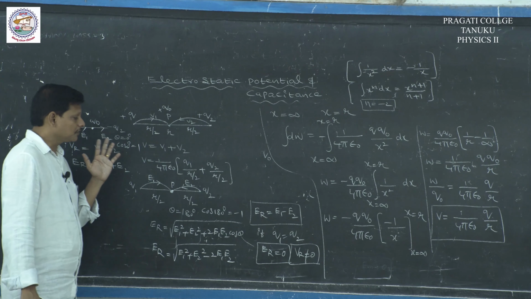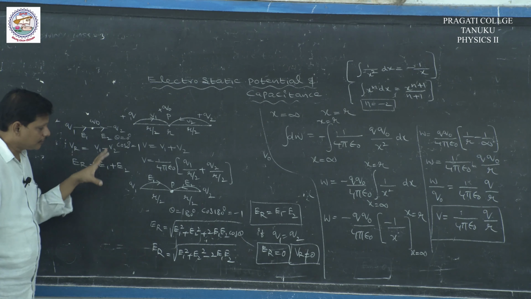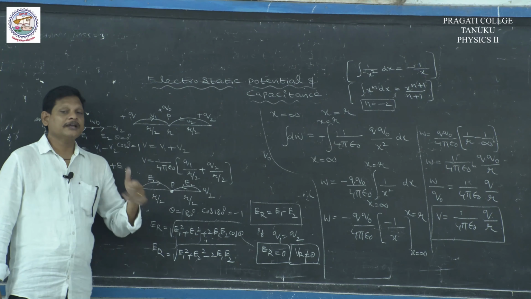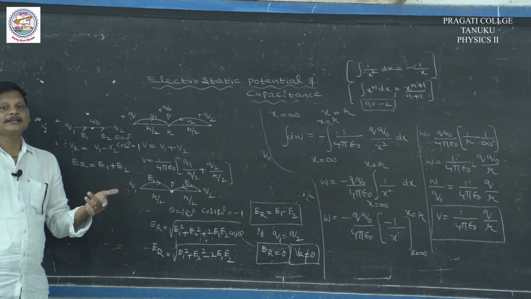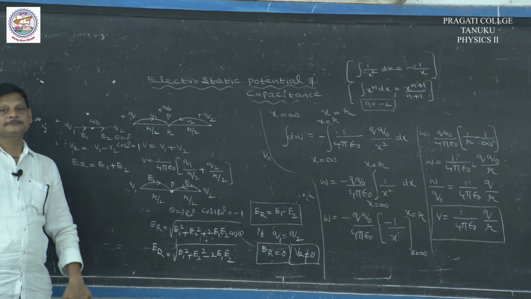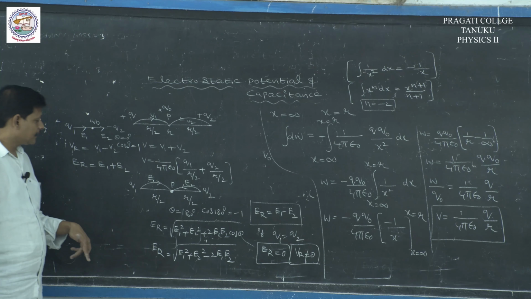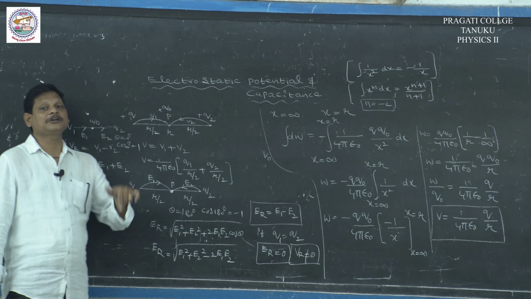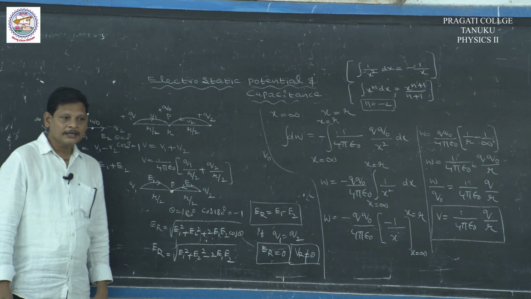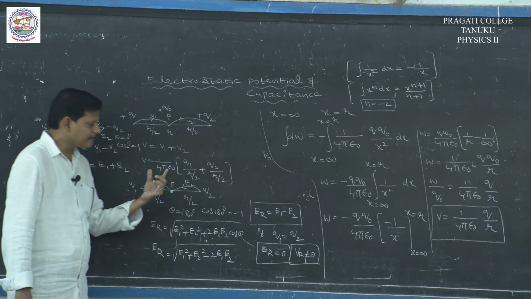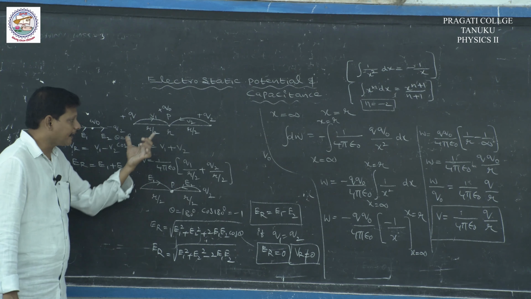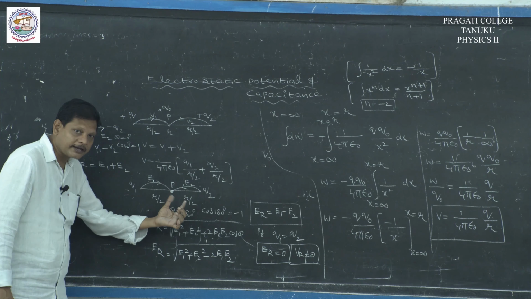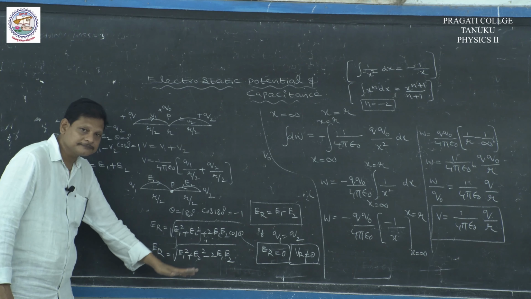So here we have two-marks questions. One is, where is the electric potential 0 but electric field not equal to 0? The other is, where is the electric intensity 0 but electric potential not equal to 0? At the midpoint of the line joining two like charges, electric field intensity is 0, electric potential is not equal to 0.